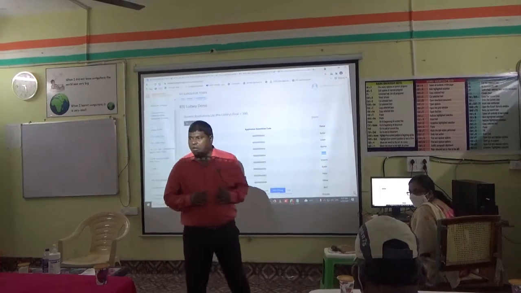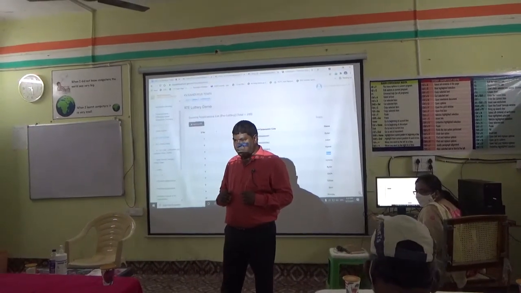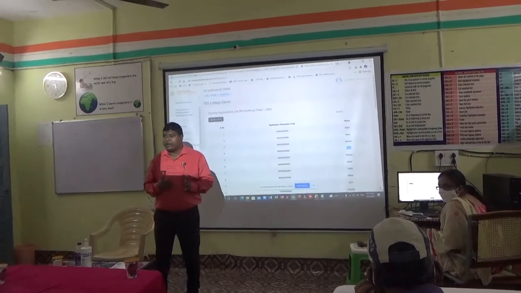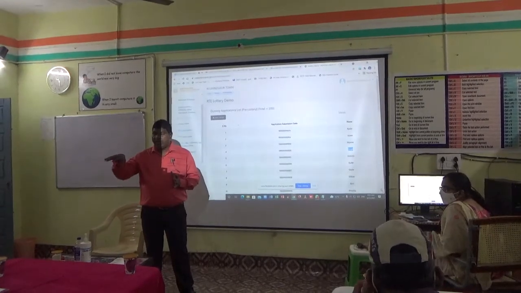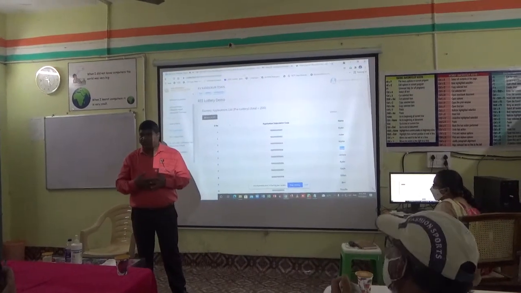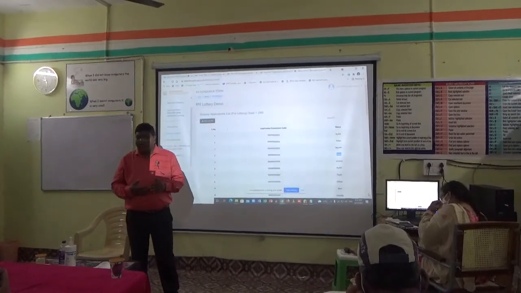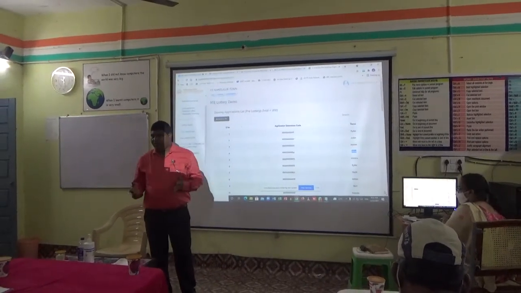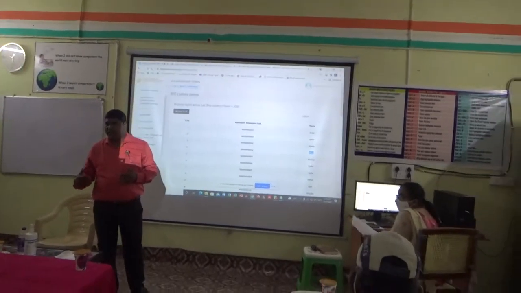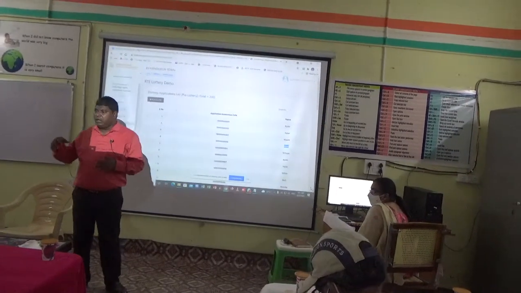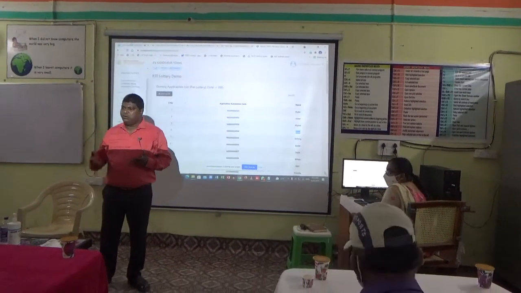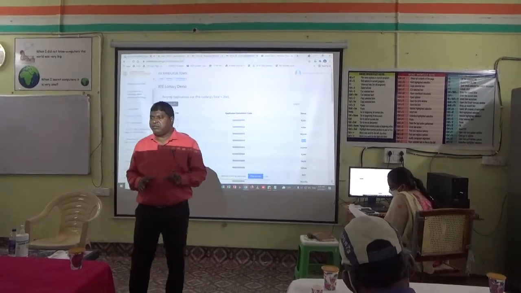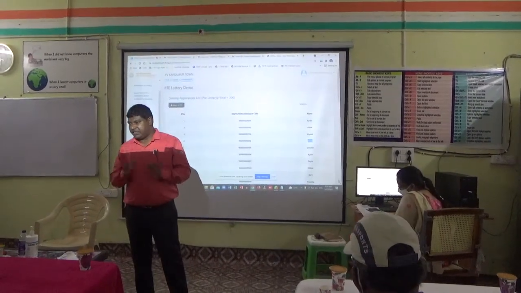For example, APSPDCL, Electricity Board, Food Corporation of India, state government. They are public sector undertakings. They come under category 4. Earlier, APSRTC was also category 4, but recently it has merged into government, so now they become category 3. The last category is category 5. Who comes under category 5? All public who do not come under 1, 2, 3, like drivers, painters, software engineers, business people, all may come under category 5. There is no provision of seats for category 5 unless there is a vacancy.